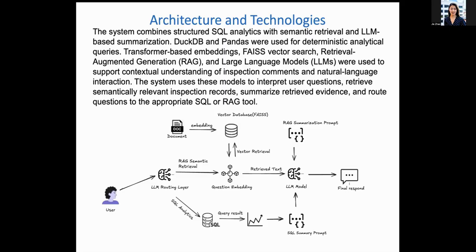And then those retrieved records are passed into large language model layers to generate an evidence-grounded answer to summarize it. So this is the high level of the architecture. Another thing it can do is, once the system generates the SQL, it identifies the top result, then uses that result as a query feed into the RAG to retrieve supporting inspection comments. We'll see a demonstration later.